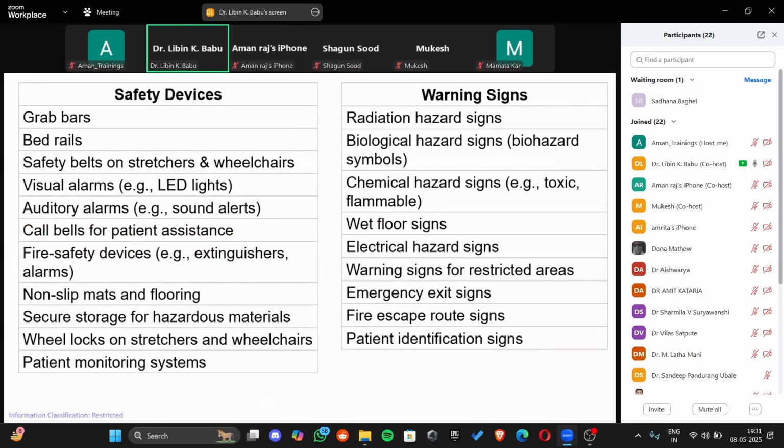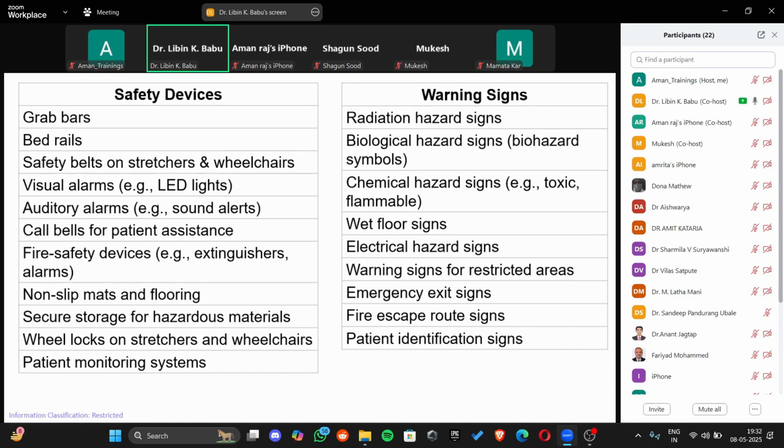Within the standard, they talk about a few patient safety devices and signages that you must have seen across hospitals. They have mentioned a few safety devices, although I've added a few more safety devices that are common across hospitals. These include grab bars, non-slip mats, fire safety devices including extinguishers and alarms, call bells, patient monitoring systems, wheel locks. And in terms of signages, we have radiation signages, wet floor signages, emergency exits.